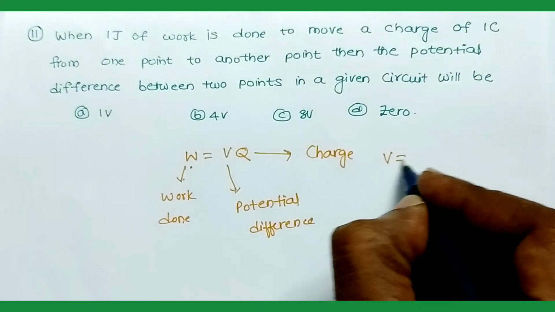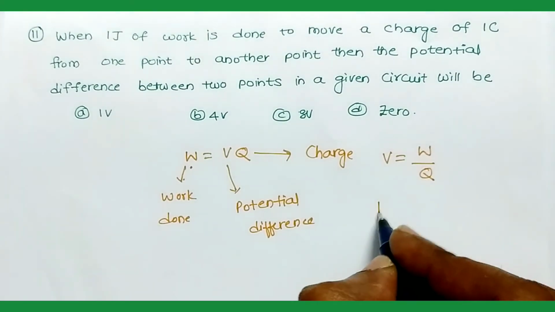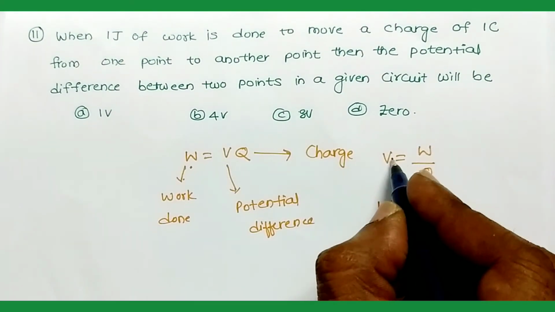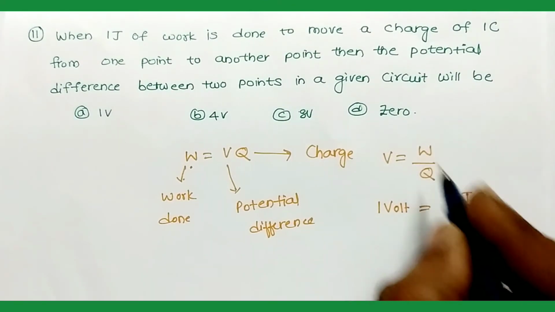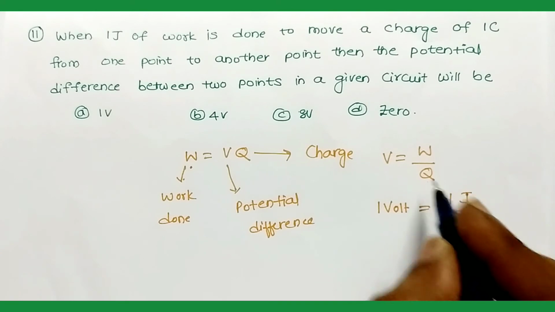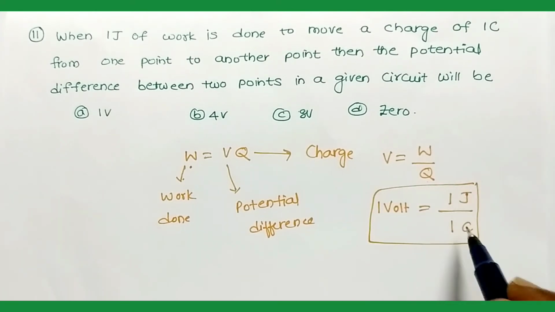From this equation we can write V is equal to W by Q. Volt is the unit of potential difference, joule is the unit of work, and coulomb is the unit of charge. So 1 volt is equal to 1 joule by 1 coulomb.